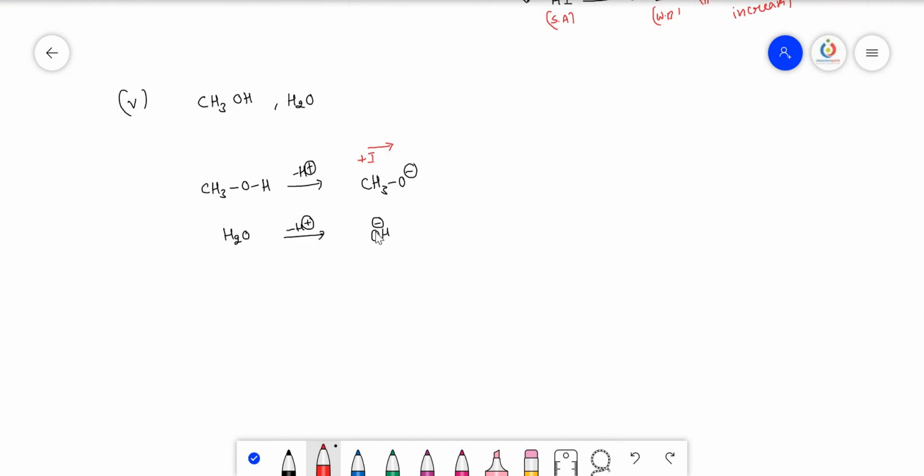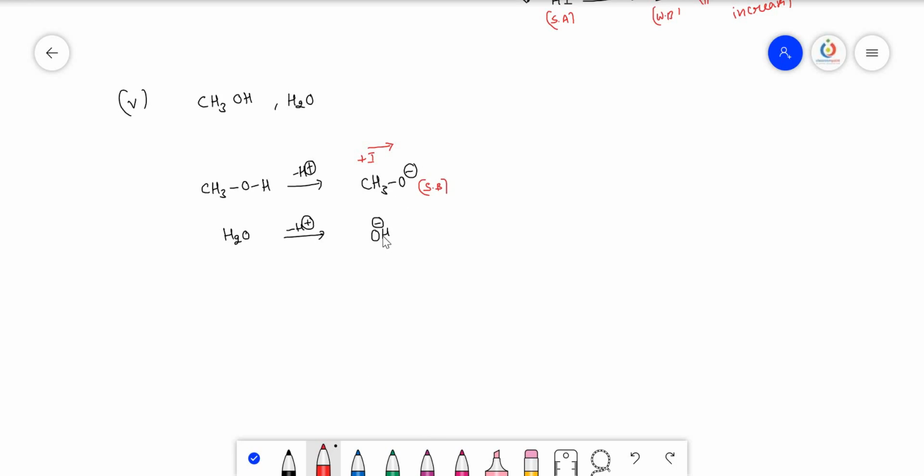More stable means it is not ready to release its electrons. But the methoxide ion is unstable, so it is ready to lose its lone pair of electrons. So this is a strong base.